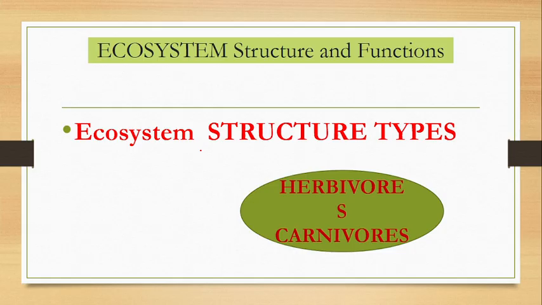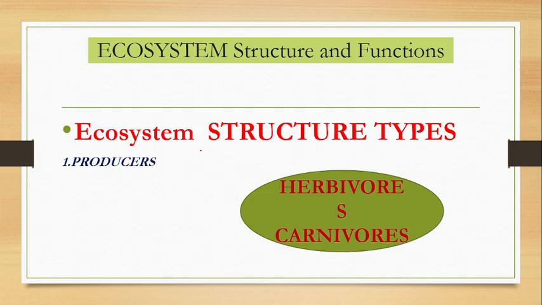Herbivores depend on the plants. Carnivores depend on the animals. For example, a big fish eats a small fish, so those are the carnivores.